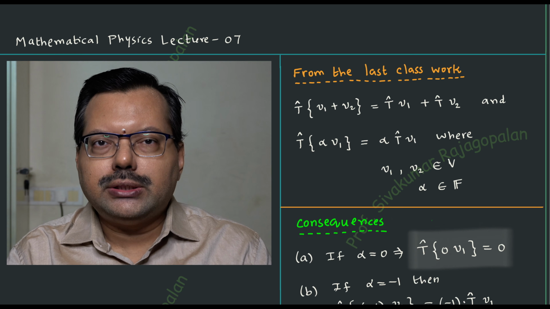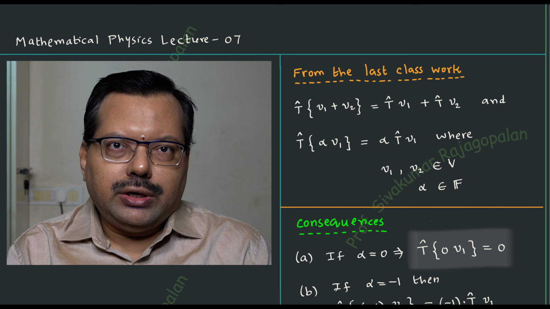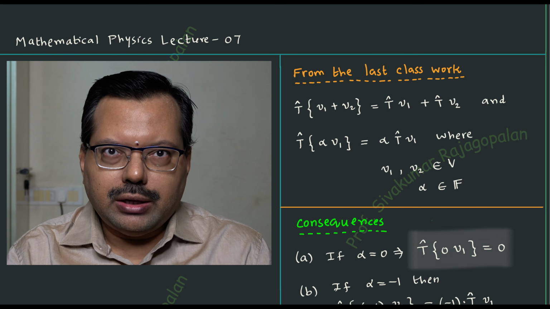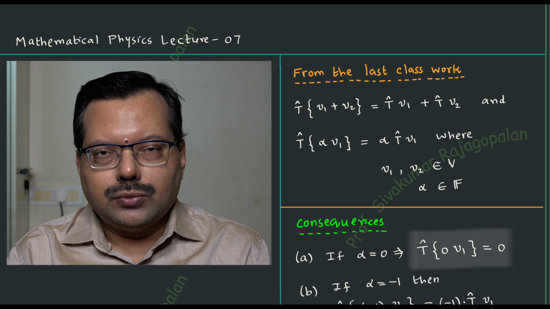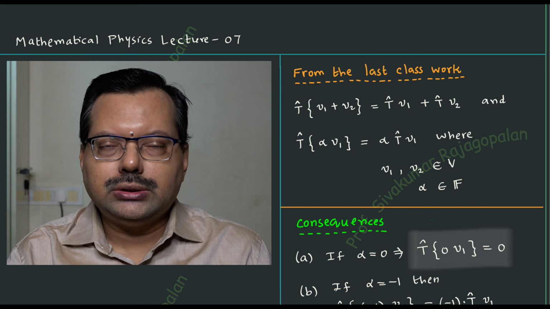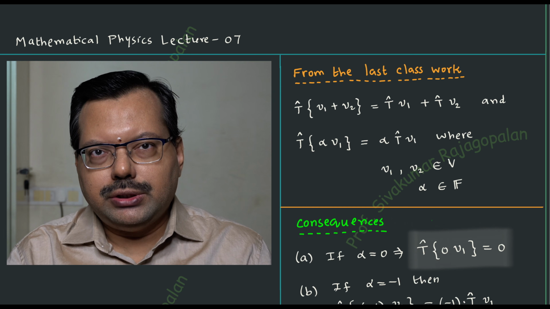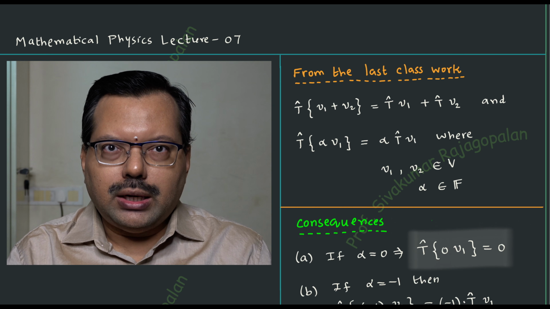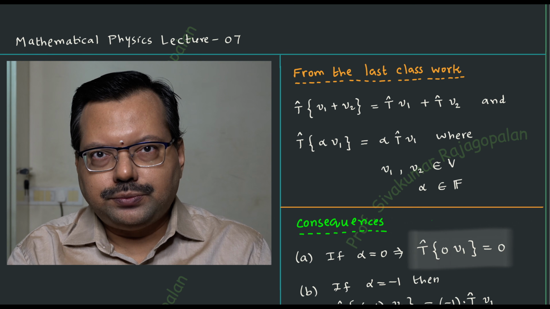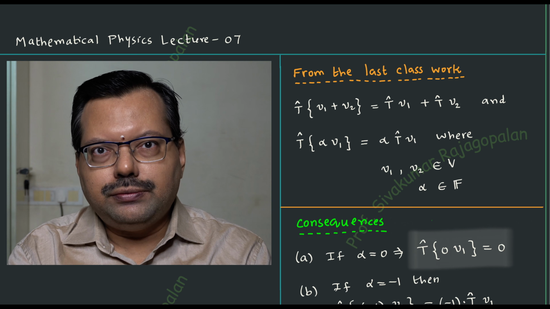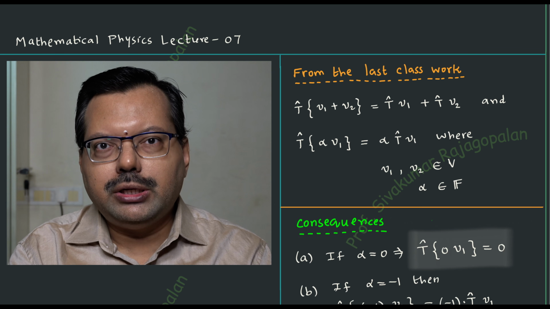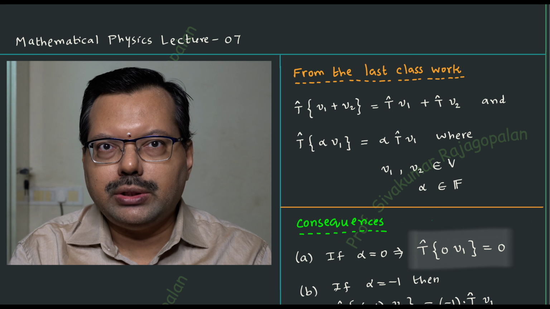And today we have lecture number 7, where we are going to discuss some of the additional properties and consequences of having vector spaces. So, in the last few classes, we started with the abstract notations, and then we have seen the definition for a vector space. And the definition for the vector space requires the concept of the field. And for our purposes, a field can be a set of real numbers, and that's enough for us. We're not going to work with many problems on fields, therefore, you don't have to worry about that.